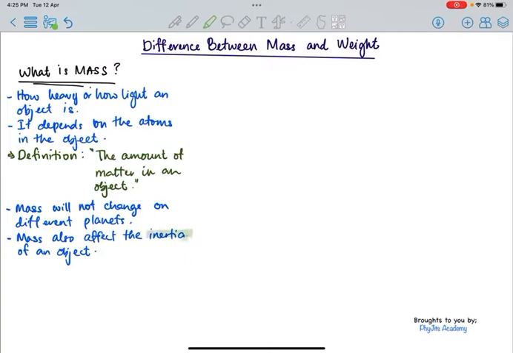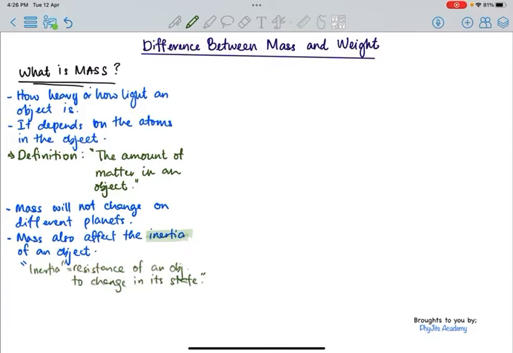The word inertia means the resistance of an object to changes in its state.